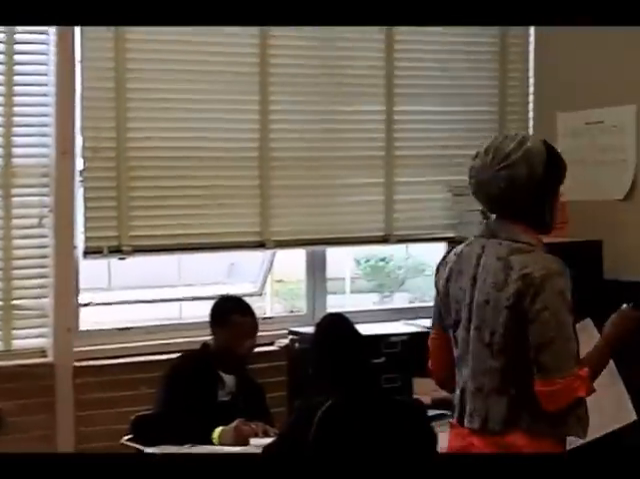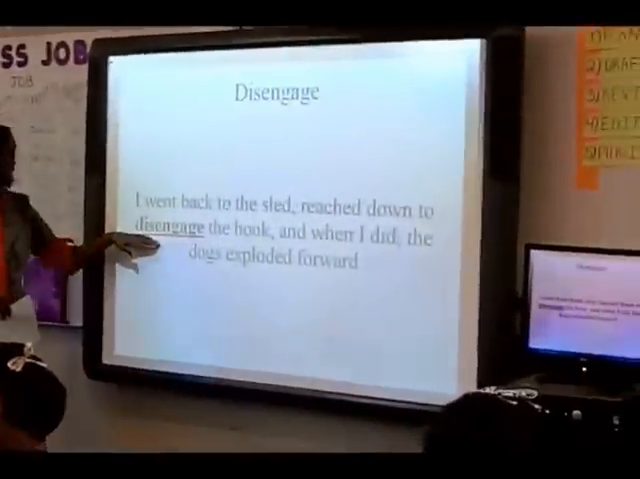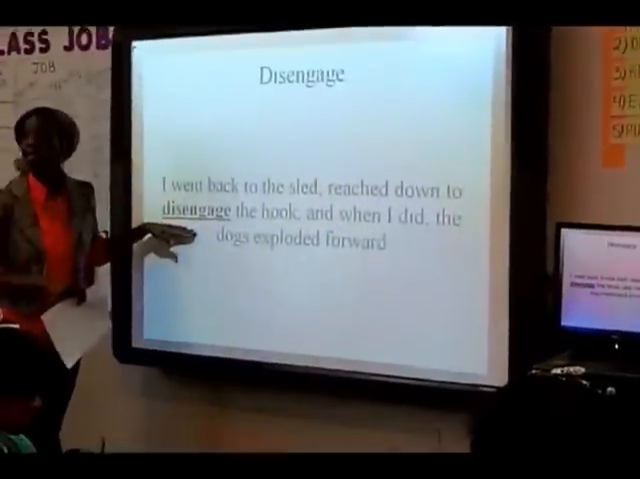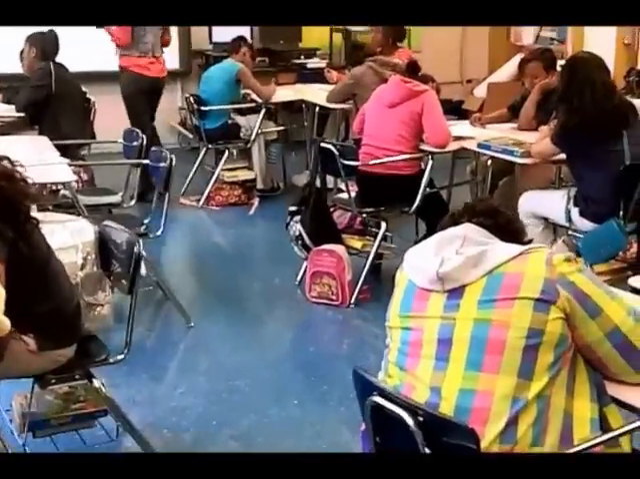Once we get that context sentence down, we can go to step 2 by simply writing the target word, which is what again? Disengage. Now we're going on to step 3, which is the predicted definition. Be sure to look at the context of the sentence.